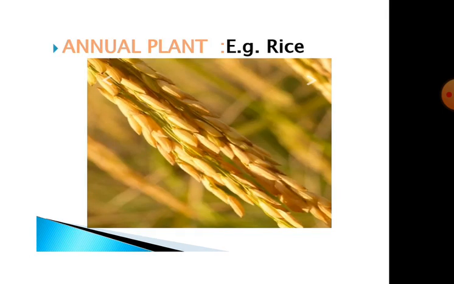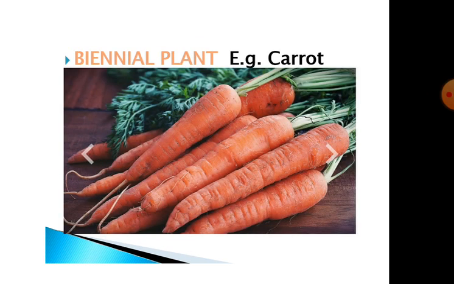Annual plants: the plants which live for only one season are called annual plants. For example, rice. Biennial plants: the plants which complete their life cycle in 2 years are called biennial plants. For example, carrot.